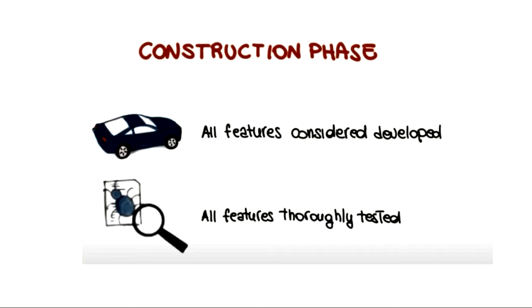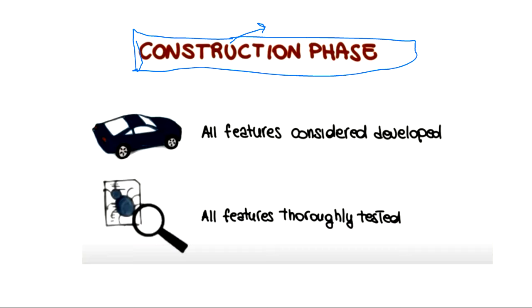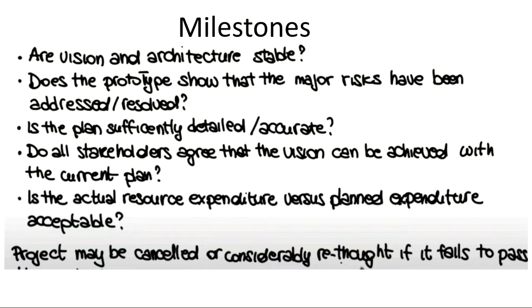Now the third phase is the construction phase. Construction phase is purely your implementation or the coding or the developing phase, you can say. Now the actual product is created here. For example, suppose you are creating this car. So you have to manufacture a car.